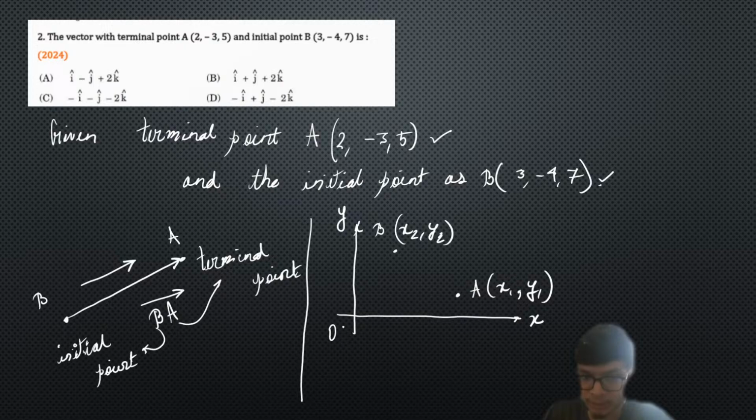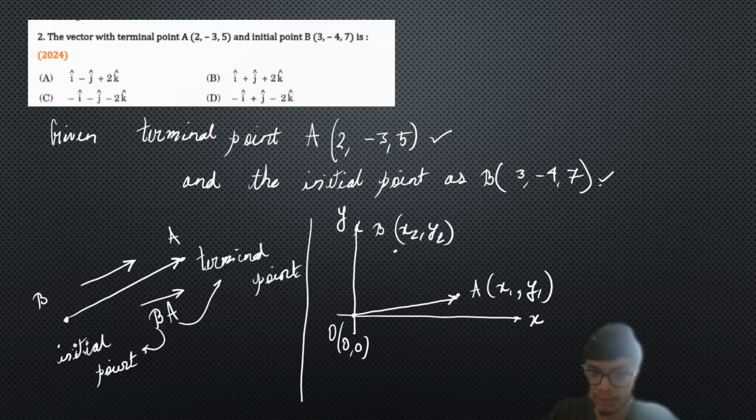Let us try to understand the concept of the origin. This is basically the origin. The concept of a position vector is that if we join the origin to any point on the coordinate space, we get a position vector.